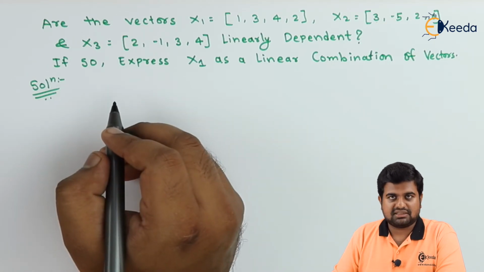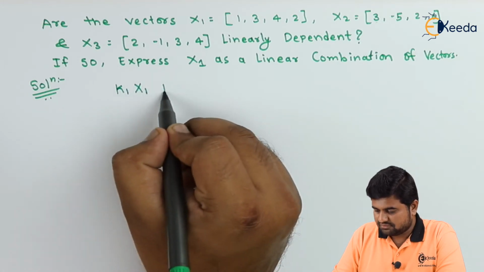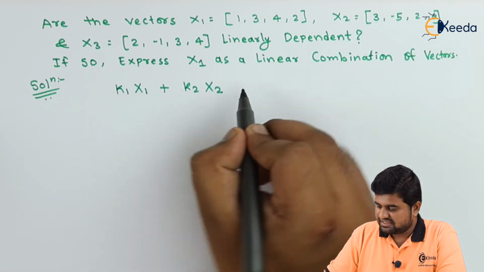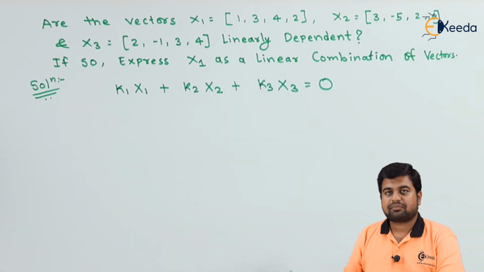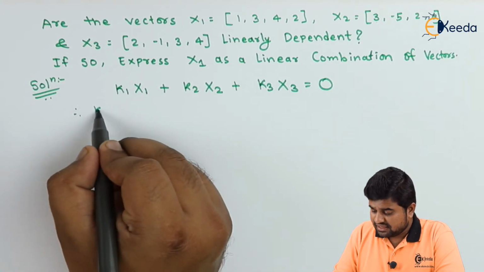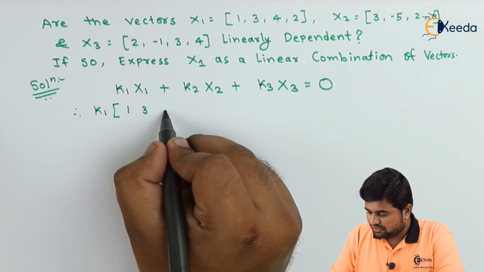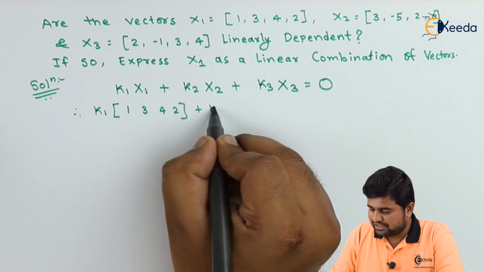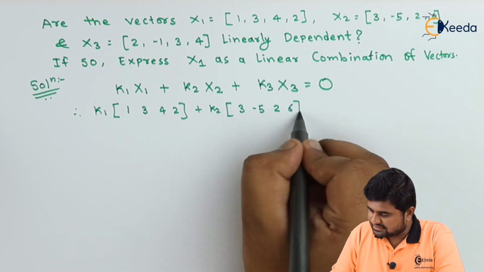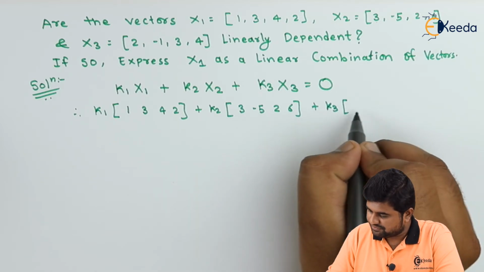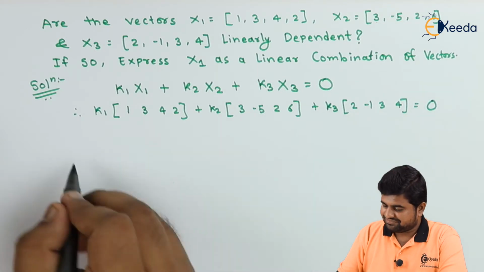So the procedure is going to remain the same. The equation k1 x1 plus k2 x2 plus k3 x3 is equal to 0, this equation we are supposed to consider. Therefore, k1 into x1, which is 1 3 4 2, plus k2 into 3 minus 5 2 6, plus k3 into 2 minus 1 3 4. It's going to be 0.